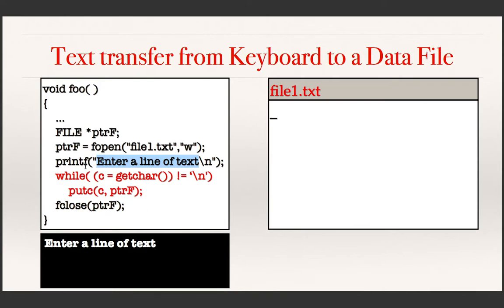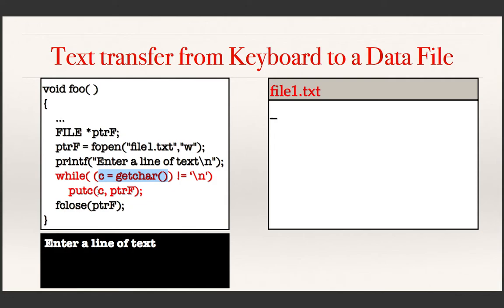Now see what the next statement, which is a for loop, is doing. You all know that the getchar function is used to read a character from the keyboard, isn't it? So you are reading a character and storing it in the variable c. You are also checking if the user has entered \n, that is, pressed the enter key, then you come out of the loop. If it is not the newline character, you go in. So what you are doing in the loop is just printing the character to the file.